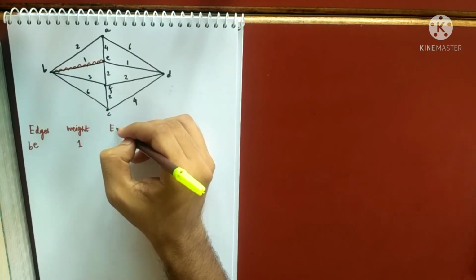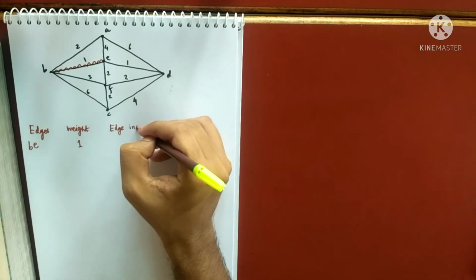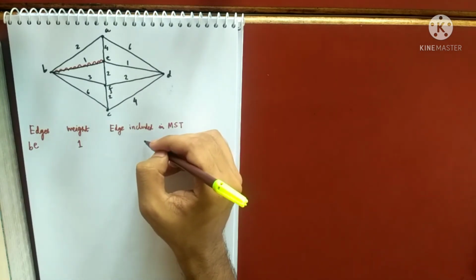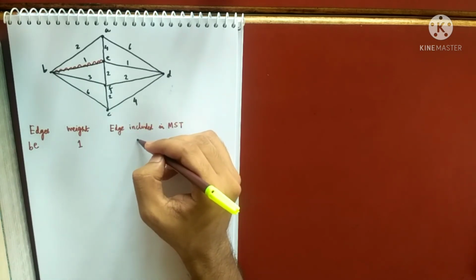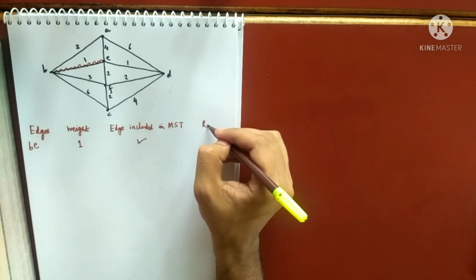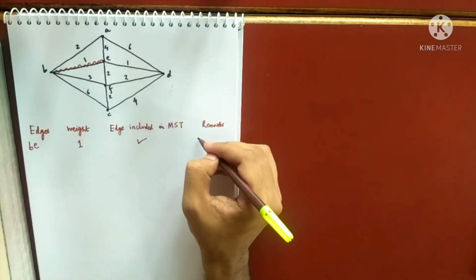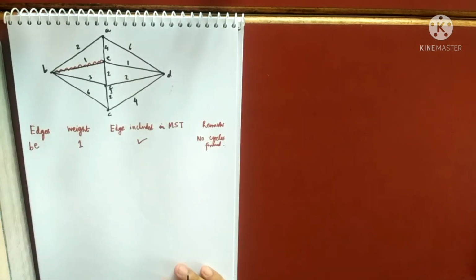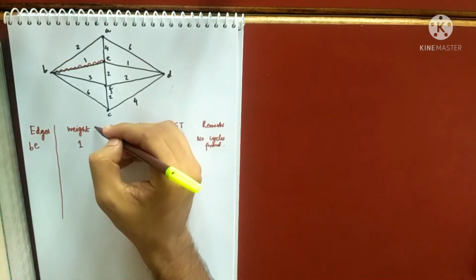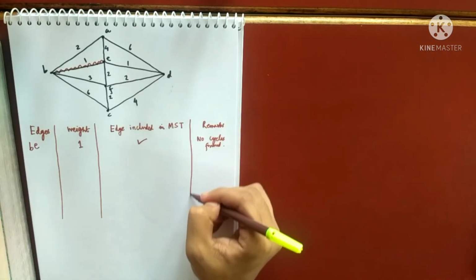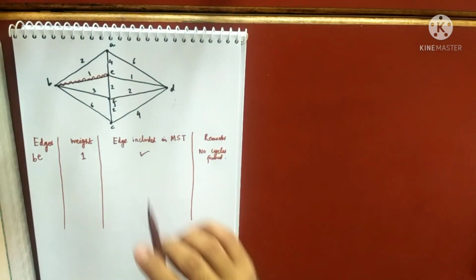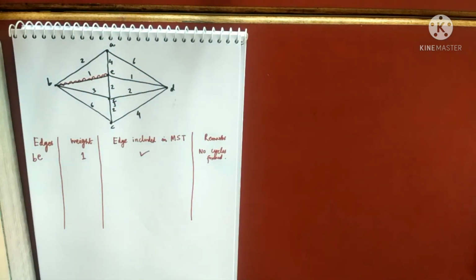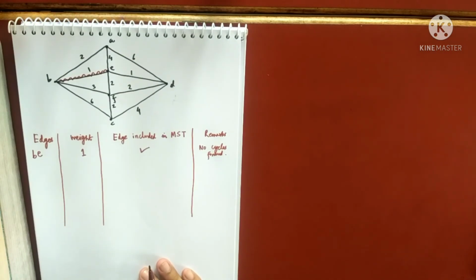Edge included in MST. So do I want this edge in my MST? Yes, I need this edge in my MST because that is carrying less weight, no? So I need it. And why? Remarks, because no cycle is getting formed. So no cycles. Good. So we are happy to take this edge. Remember, my MST will contain 5 edges, because how many vertices are there? 6 vertices are there. So my number of edges will be 5.